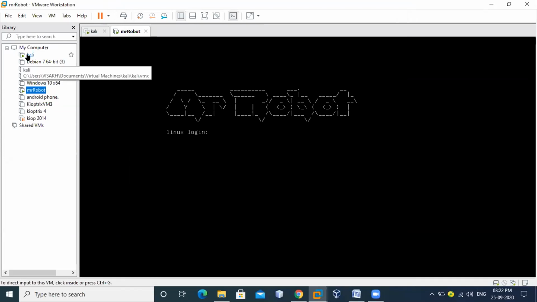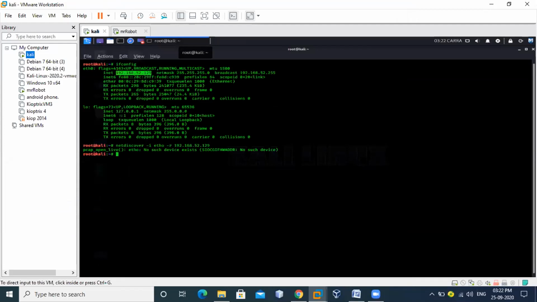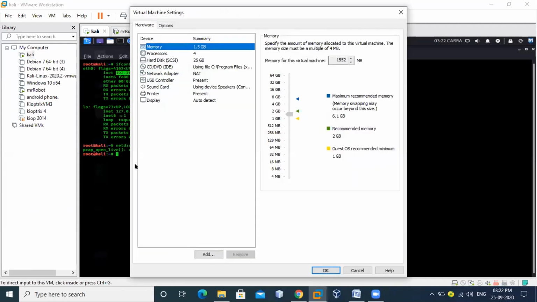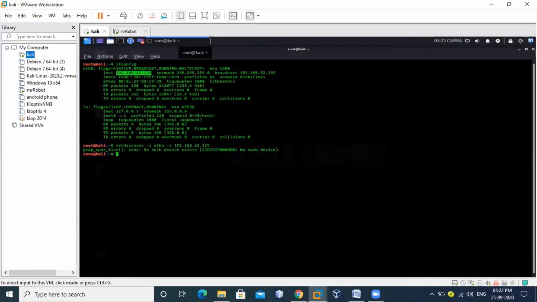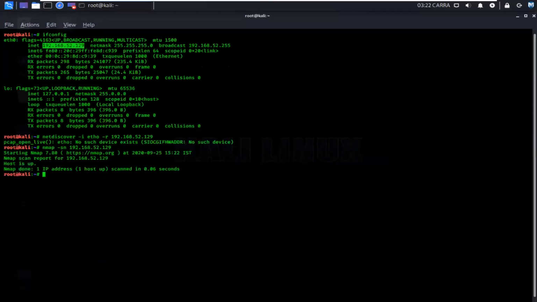So do one thing, do an nmap ping sweep. Okay. Just type nmap space -sn, small n. Okay. Space IP address /24. Yeah.